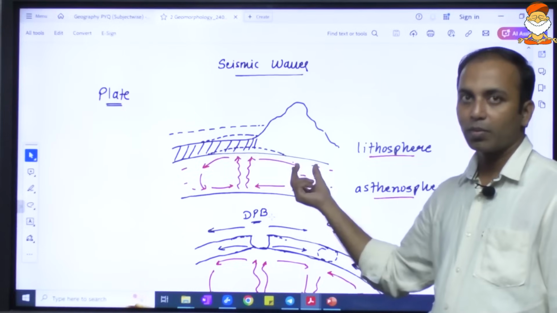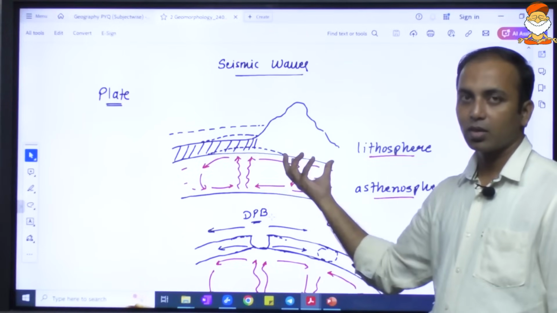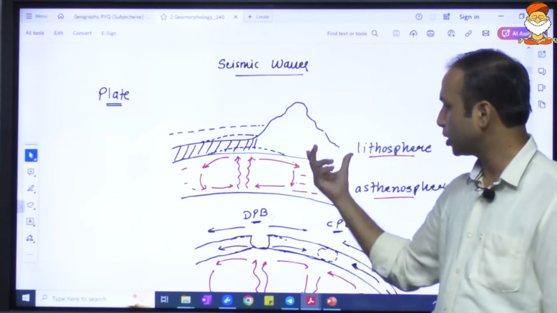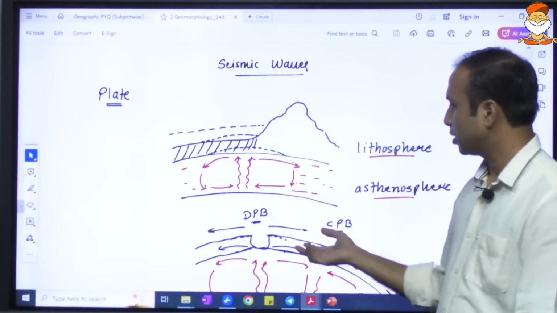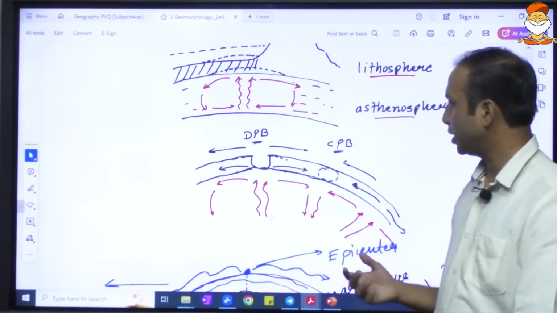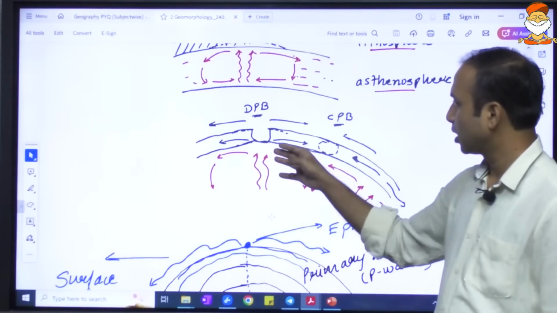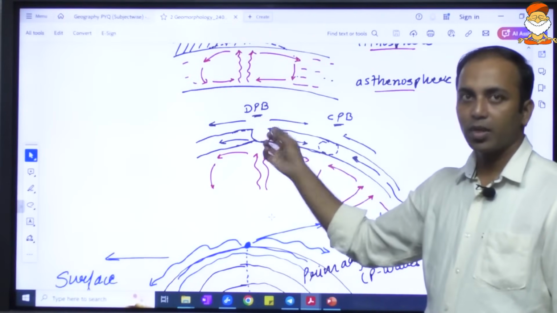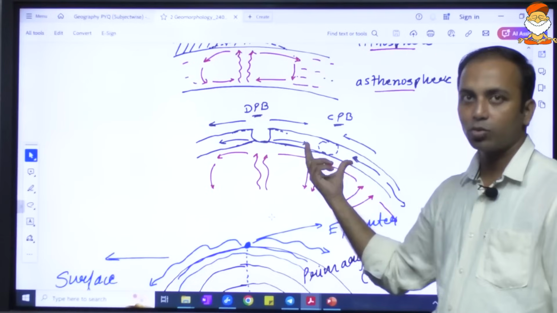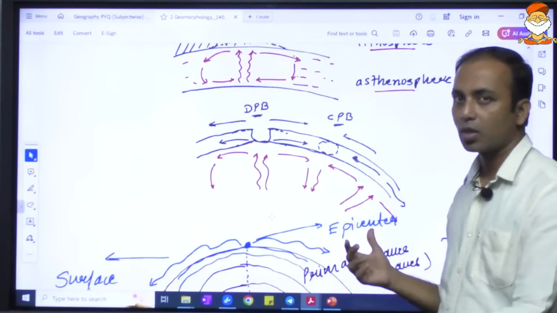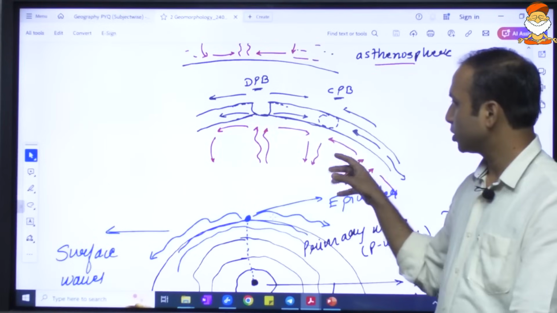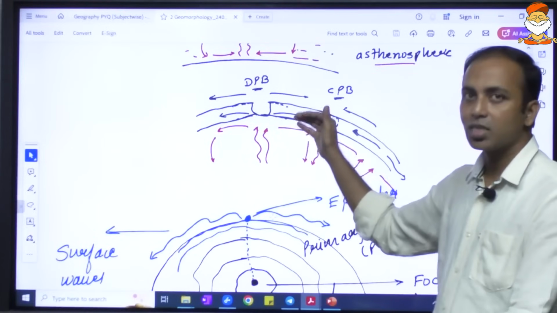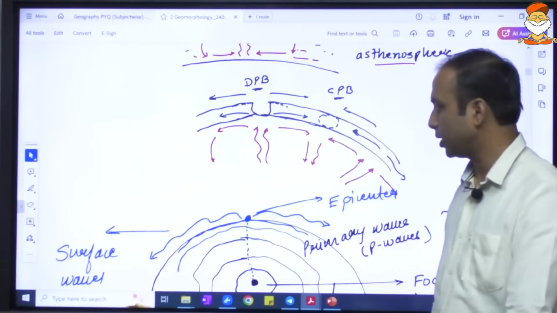Where the magma is sinking downward, the plate might be converging. Where the magma is rising upward, the plates might be diverging. Because of this, we have divergent plate boundaries, and at some places the plates converge, so convergent plate boundaries. So it is basically this magma that assists in the movement of the plates.